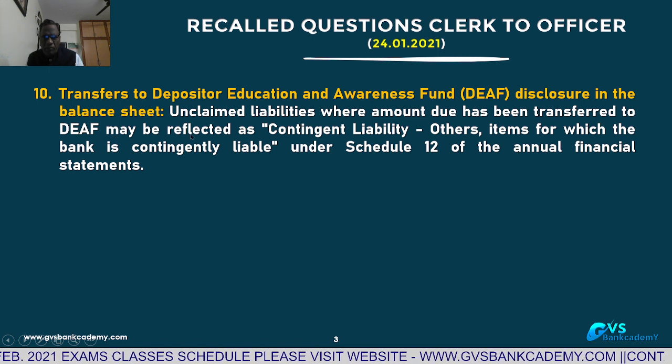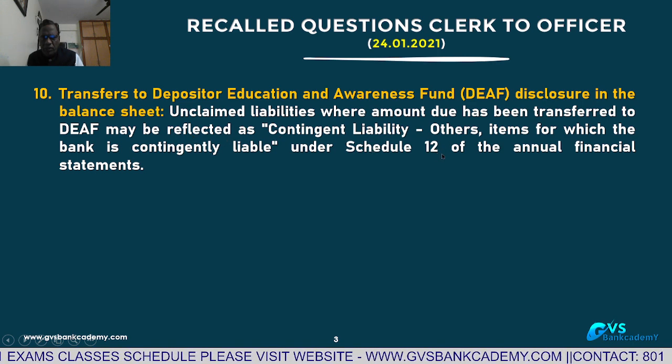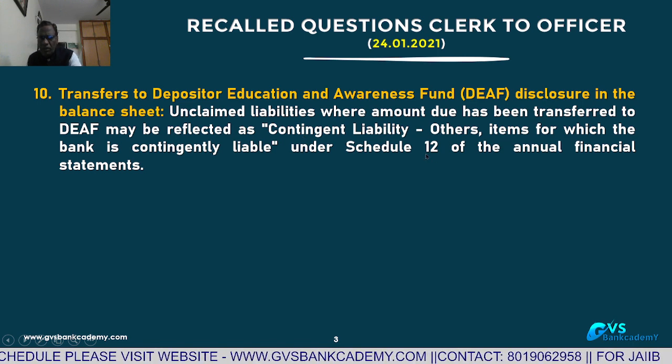Unclaimed liabilities where the amount due has been transferred to DEAF of RBI may be reflected as contingent liability under balance sheet Schedule 12 of the annual financial statement. Banks have to disclose it as Schedule 12, contingent liabilities others, in the annual financial statement.